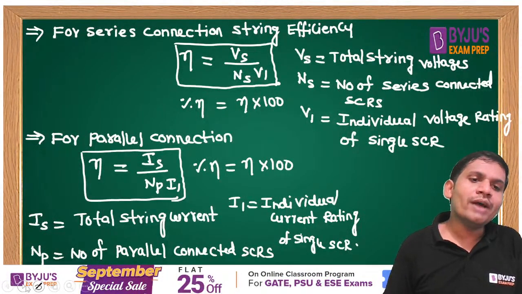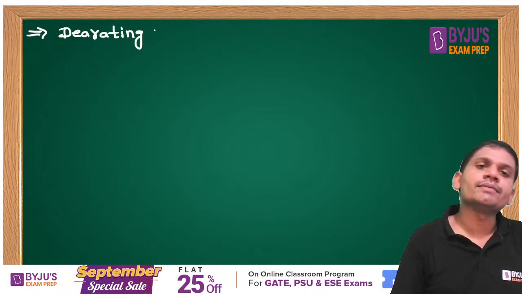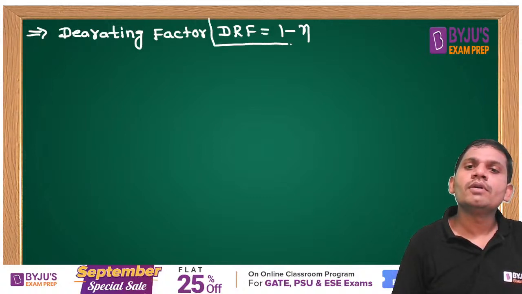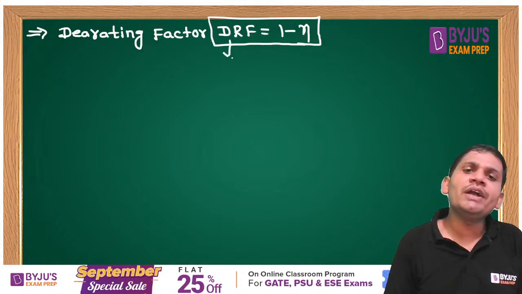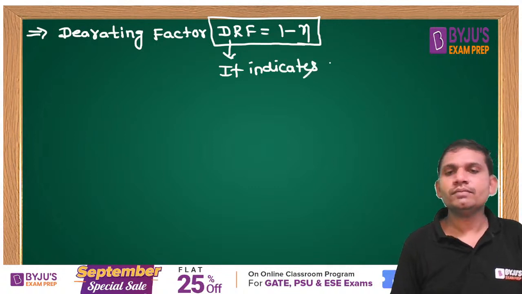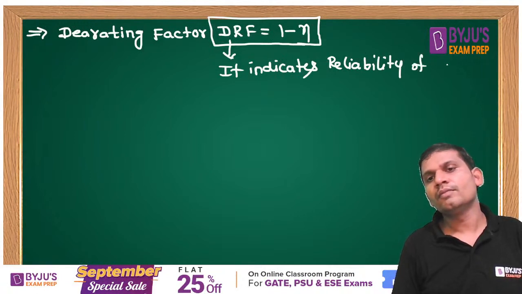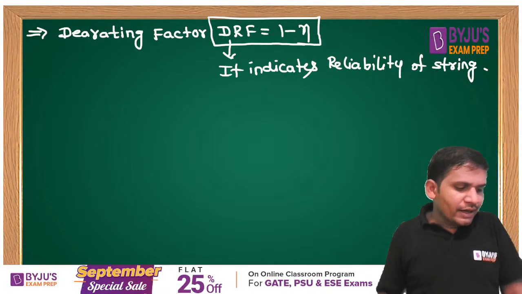Yes, friends. Once you know the string efficiency, then how to calculate the derating factor? Very important, students, derating factor. The derating factor DRF equal to 1 minus string efficiency. It indicates the reliability of the string.